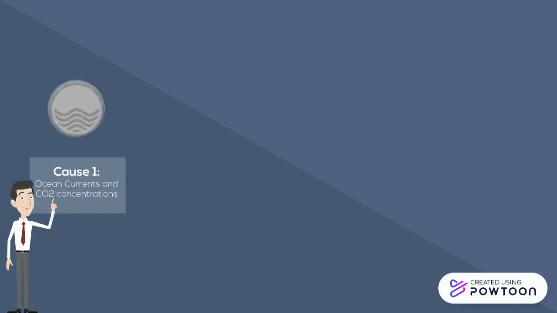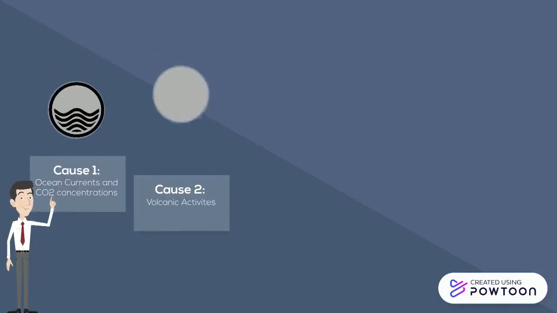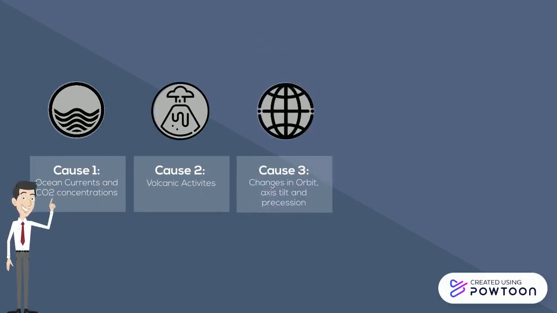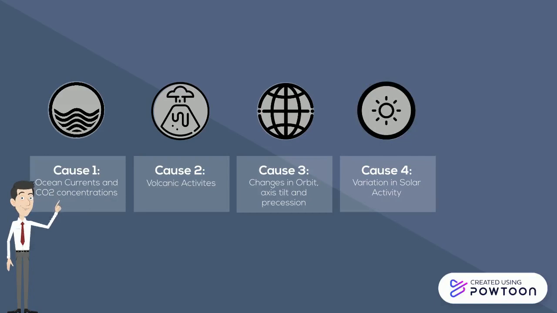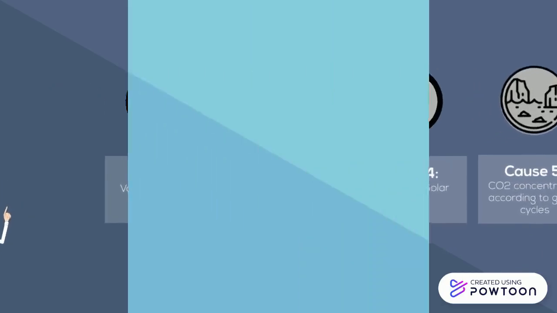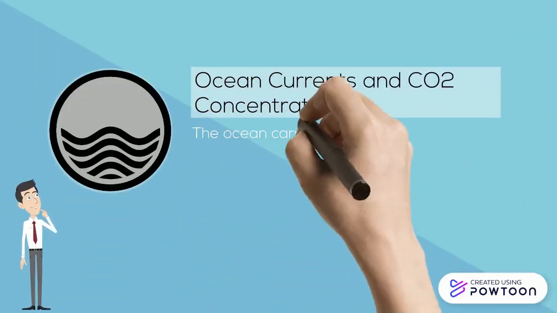Cause 1. Ocean currents and CO2 concentrations. Cause 2. Volcanic activities. Cause 3. Changes in orbit, axis, tilt, and precession. Cause 4. Variation in solar activity. And cause 5. CO2 concentration according to glacial cycles.